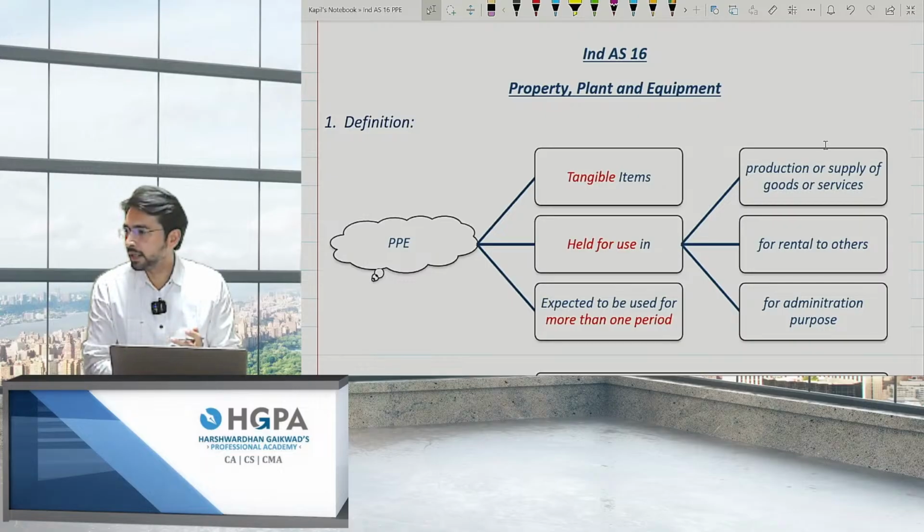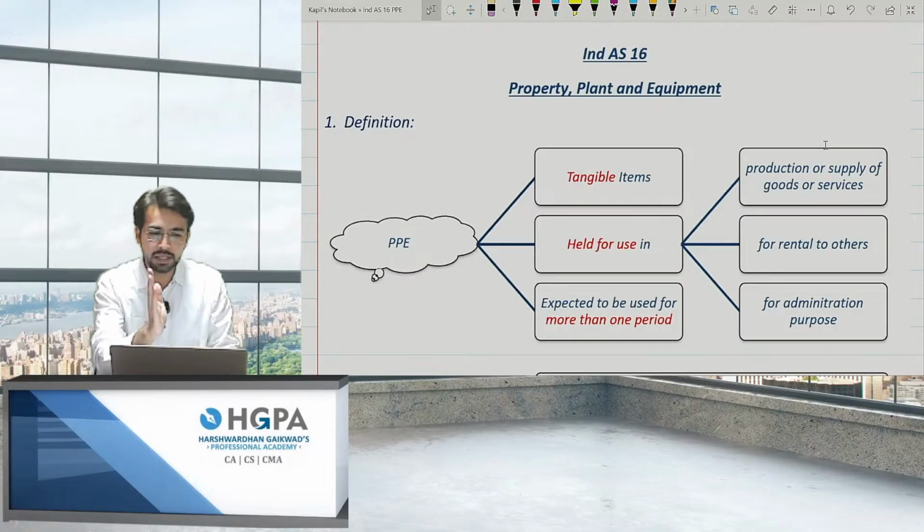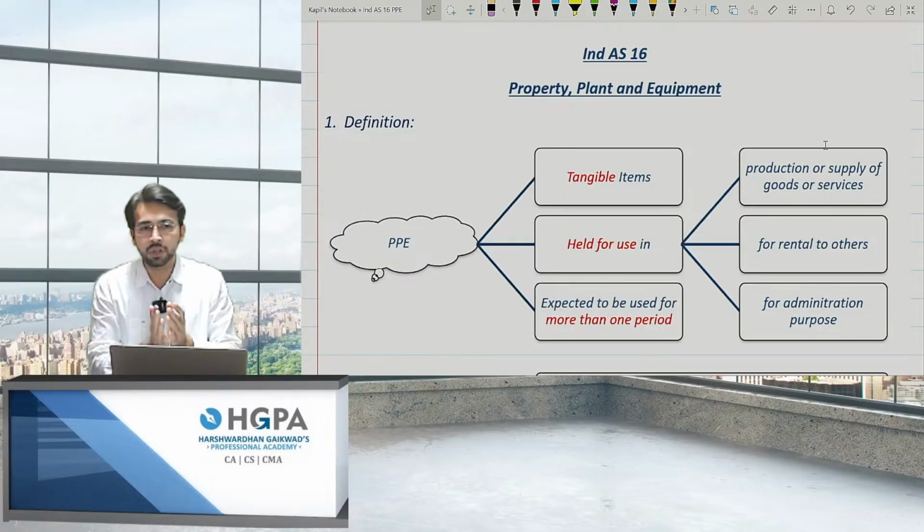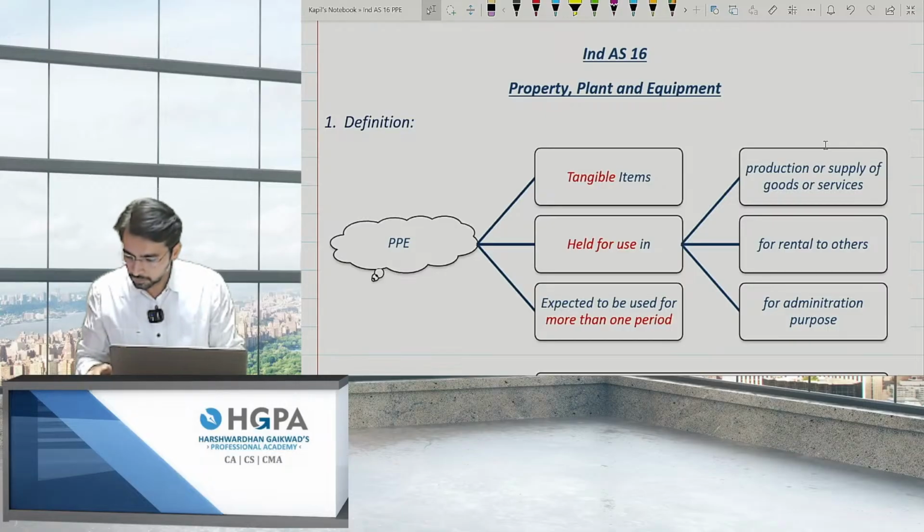My pattern of teaching will be very basic. I'll be covering all the concepts, and if there is a necessity for a question on that concept, I'll take that itself, and after that I'll be revising all the questions also, so that you get a brief idea of what the Ind AS is all about. Then we'll continue. Sorry, let's start.